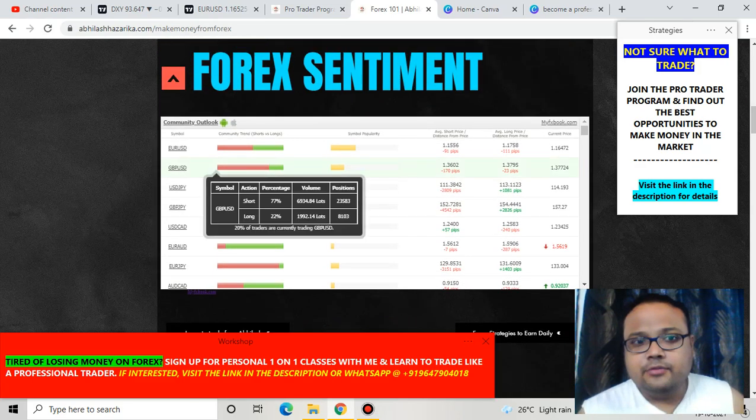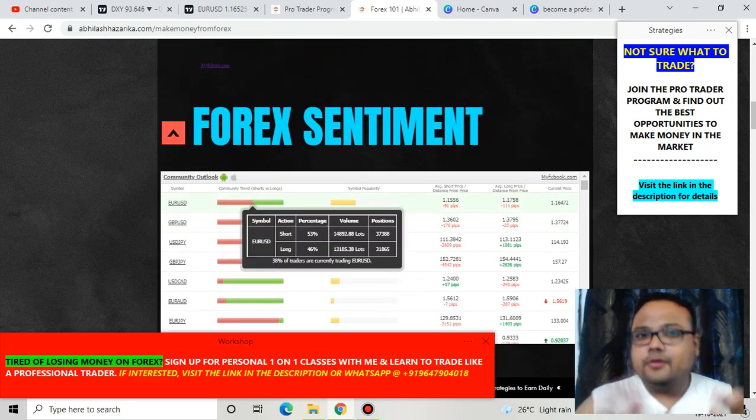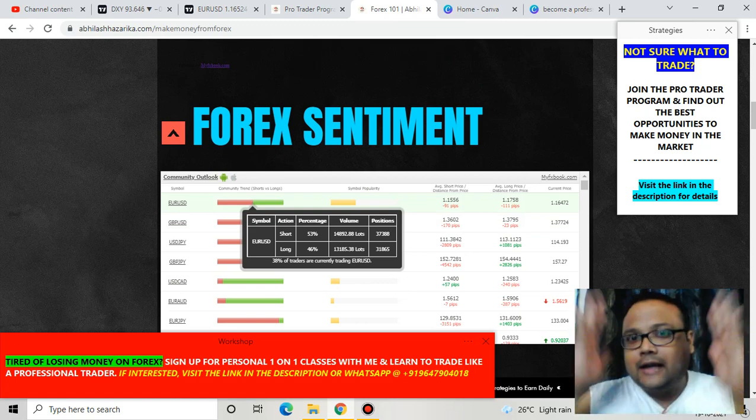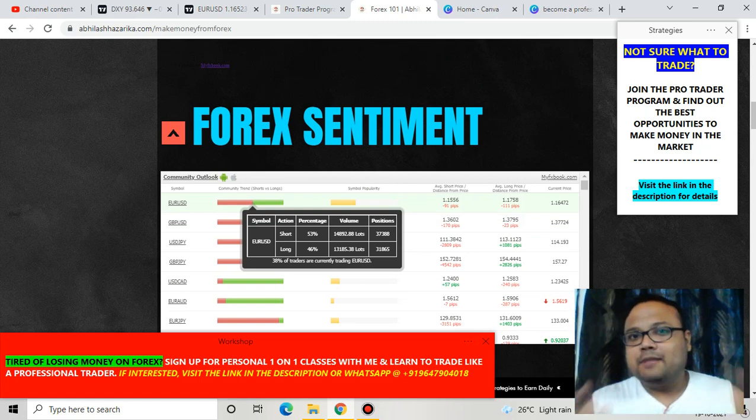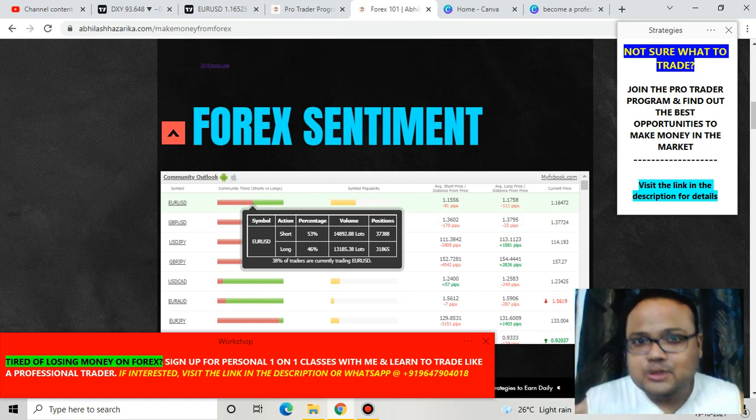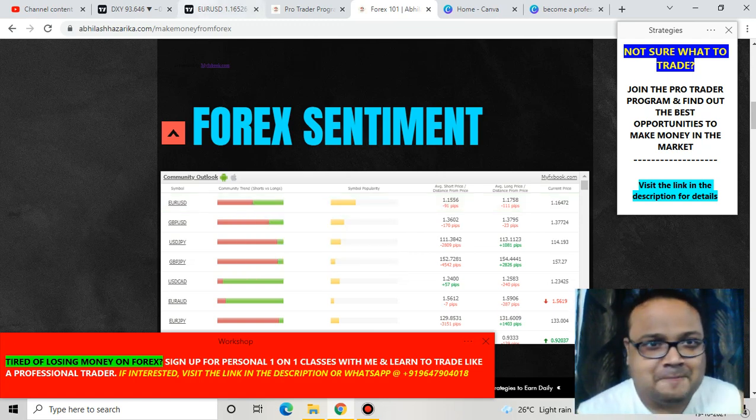So in the Forex sentiment meter, we have seen that retail traders are also confused right now whether the market will be going up or down. Yes, most of the time 90% of retail traders lose money, but still right now they are confused. So let's find out what is going on in the chart of Euro USD.